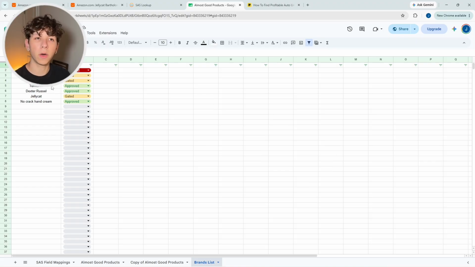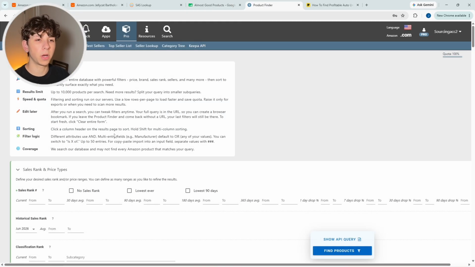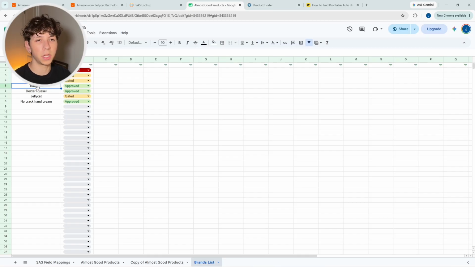And then how we go out and actually find profitable products from there is we're going to go ahead and take these brands and paste them into Keepa Product Finder. So this is essentially what Keepa Product Finder is, and why we're using this filtering tool is because it's a filtering tool, right? So it allows us to actually take all of the products that are in a brand that we can sell, like maybe Dexter Russell, Jellycat would be approved, for example, for our product example for today.